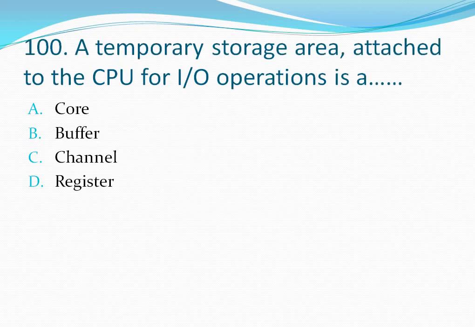Question number 100. A temporary storage area attached to the CPU for input-output operations is a dash. Your options are option A, core, option B, buffer, option C, channel, option D, register. A temporary storage area attached to the CPU for input-output operations is a buffer. So the correct answer is option B.